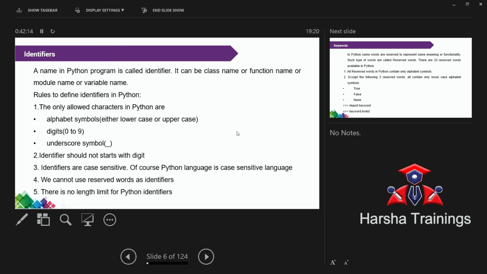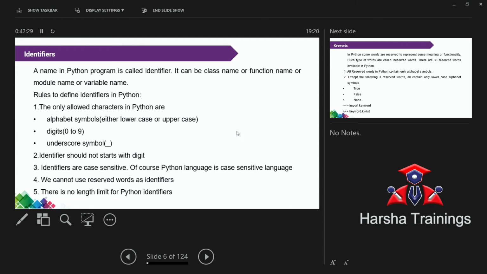Okay. From the next session onwards, I will show you by the pad, I will write down also, then you will clearly understand. Okay. A underscore 1 is equal to 5, that is also valid. Everything is valid. For example, 1a is equal to 5, that is invalid.